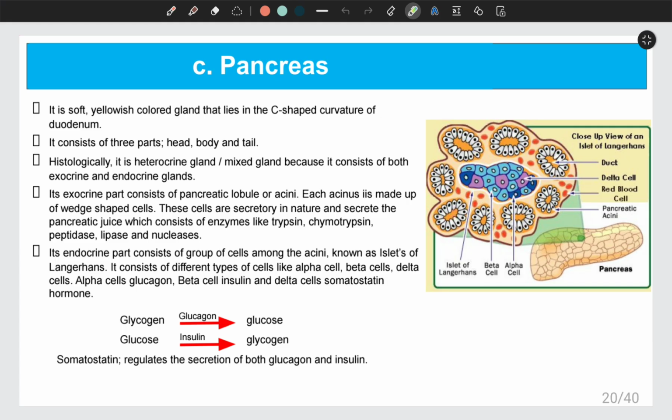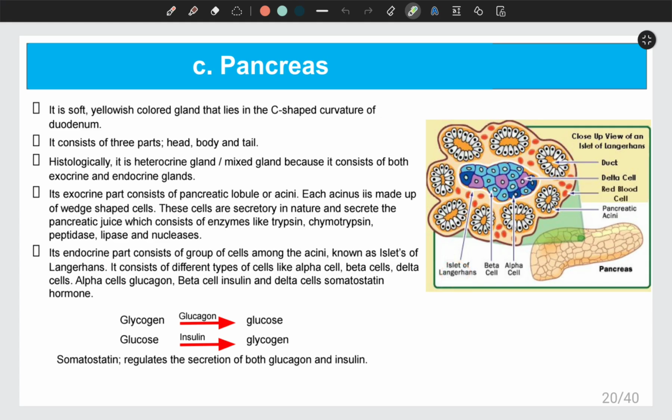These cells are secretory in nature, and they secrete the juice known as pancreatic juice, which consists of enzymes like trypsin, chymotrypsin, peptidase, lipase, and nucleases. The core part of the pancreas represents the endocrine part, and it consists of groups of cells among the acini, known as islets of Langerhans.